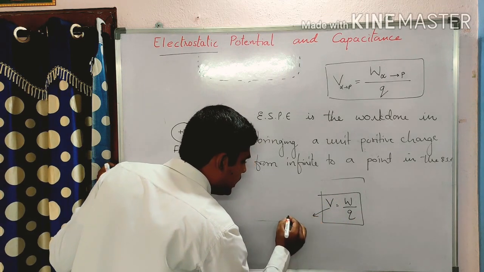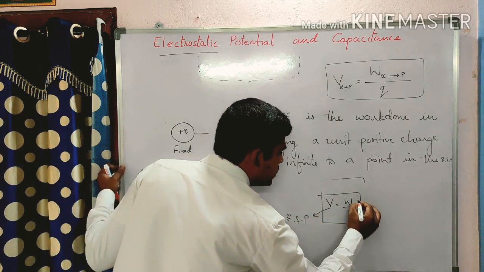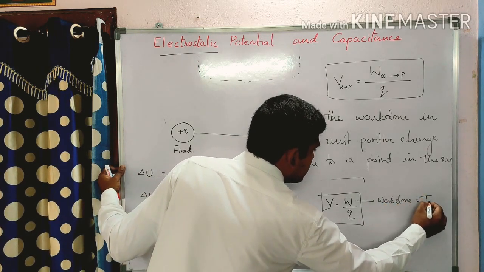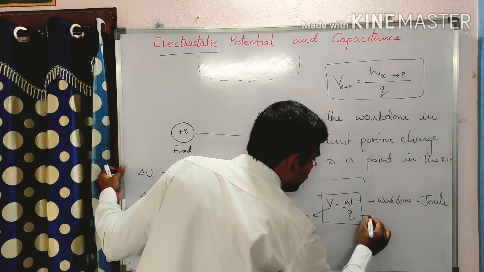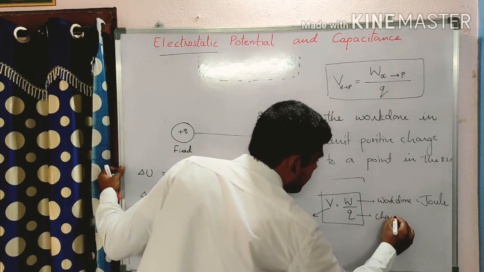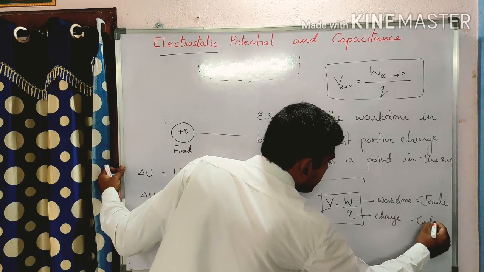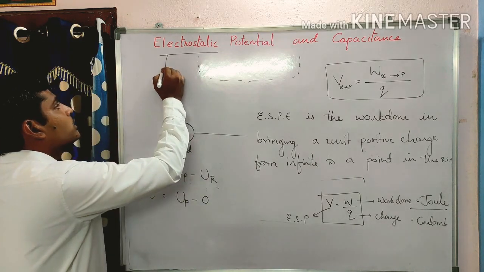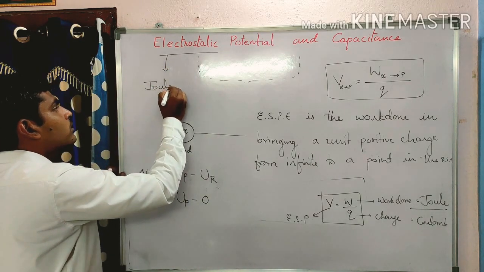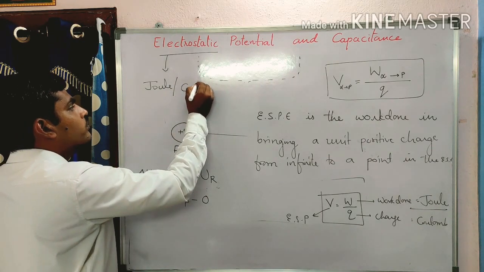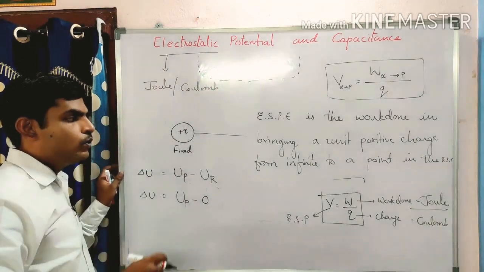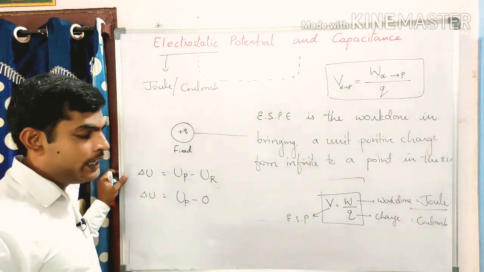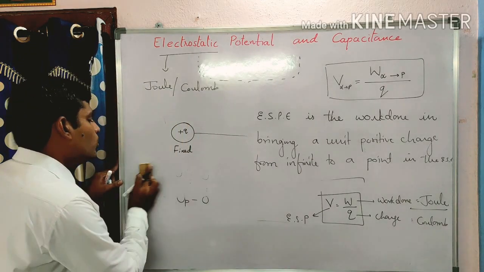What is V? Electrostatic potential. What is W? W is the work done. What are the units of work done? Joule. What are the units of Q? Q is charge. What are the units of charge? Coulomb. Then what are the units of electrostatic potential? Electrostatic potential units are joule per coulomb. Right, a few points are to be noted.